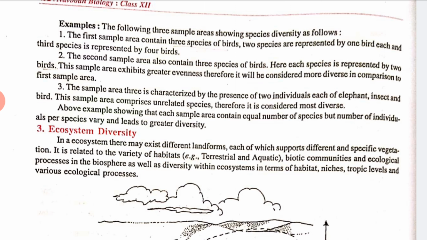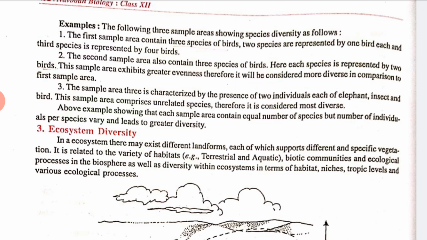Now, let us talk about ecosystem diversity. In an ecosystem, there are many different landforms, each of which supports different and specific vegetation. So it is also related to the variety of habitats, that is terrestrial as well as aquatic.